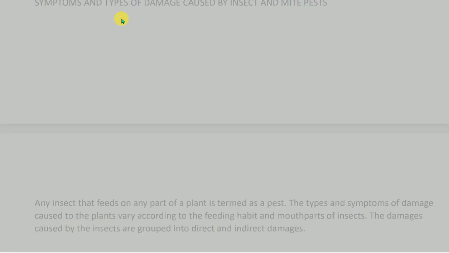Symptoms and types of damage caused by insect and mite pests. Any insect that feeds on any part of a plant is termed a pest. The types and symptoms of damage caused to the plants vary according to the feeding habit and mouth parts of insects. The damages caused by the insects are grouped into direct and indirect damages.